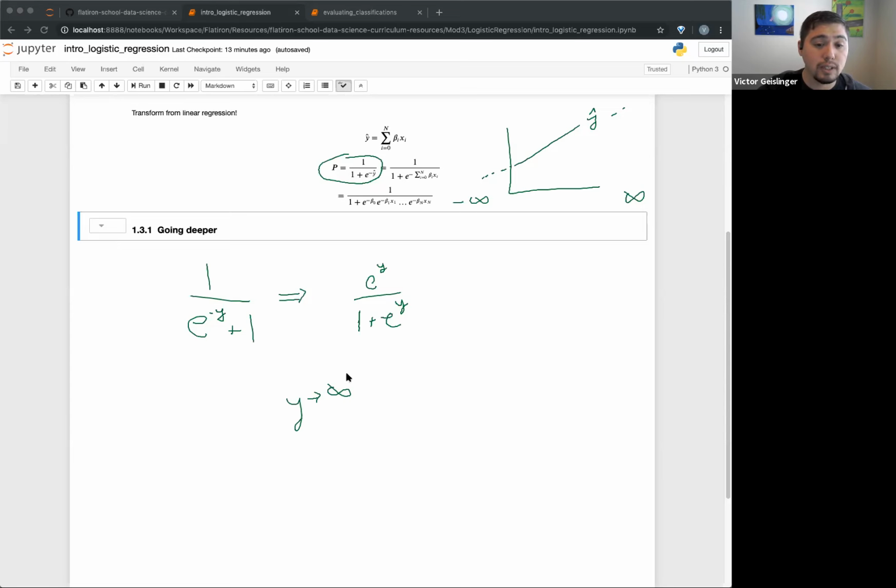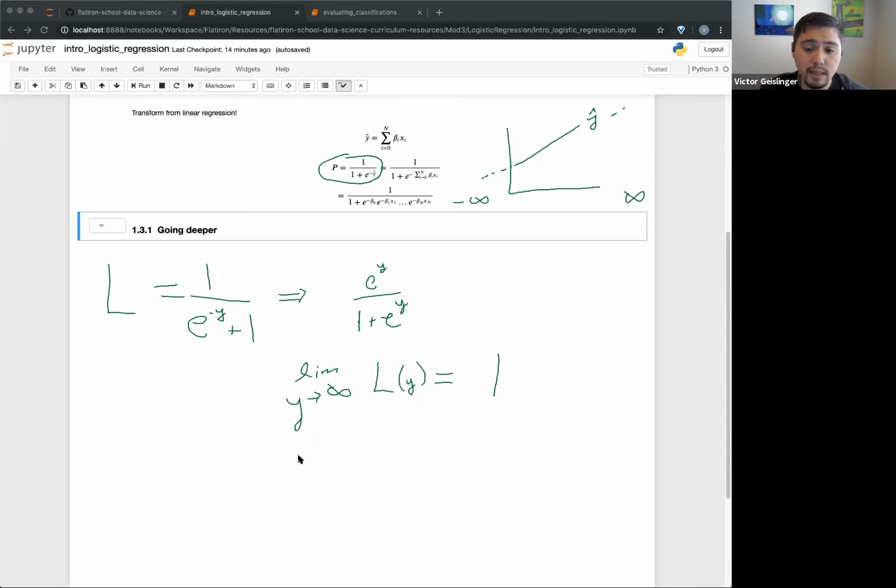If you actually do the limiting case, when you do the limit, and I'm just going to call this L, so I don't have to write it every time, but you take the limit of this L of y, okay, logistic regression, this ends up actually approaching 1, okay? And you can do the calculus in this, but just trust me, this approaches 1, and we can graph this out to actually show that it does do that. But when y goes to infinity, it basically approaches 1.